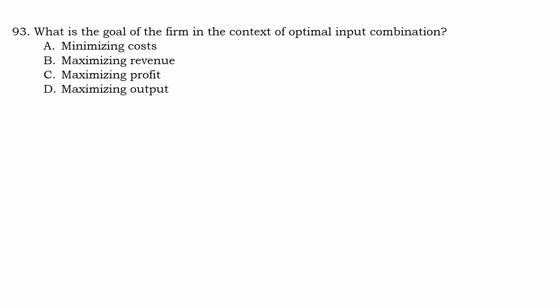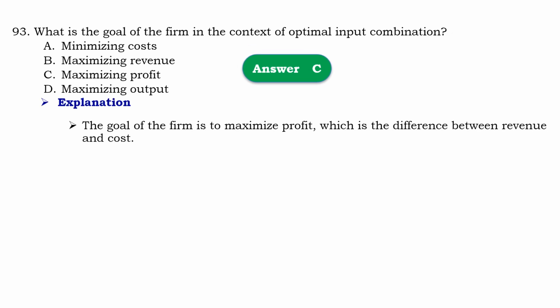Question number 93. What is the goal of firm in context of optimal input combination? So that should be C, maximizing profit. Means that the goal of firm is to maximize profit, which is difference between revenue and the cost.